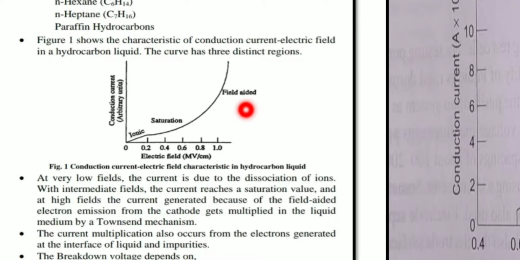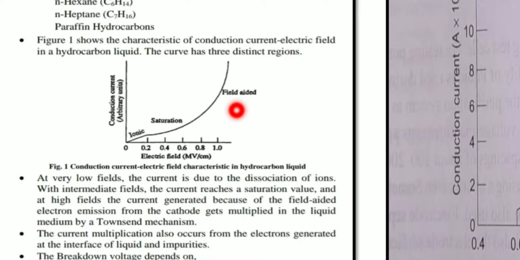Suppose, for example, an ultraviolet radiation of suitable frequency is incident on the cathode, then some electrons are emitted from the cathode itself. So the field aided process is nothing but electron emission from the cathode, where electrons are multiplied. A huge number of electrons are emitted from the cathode, and it is nothing but the current being generated.